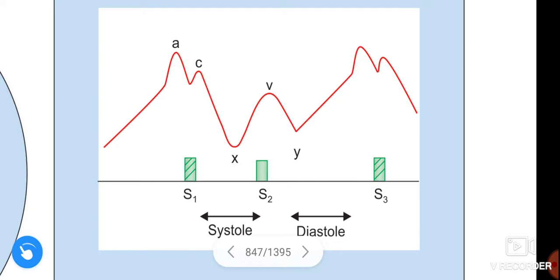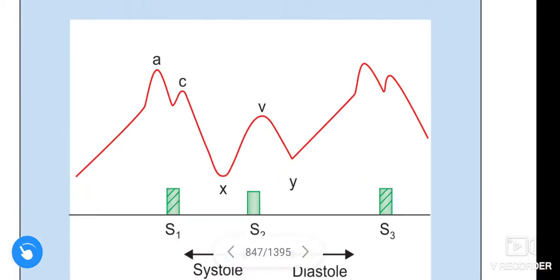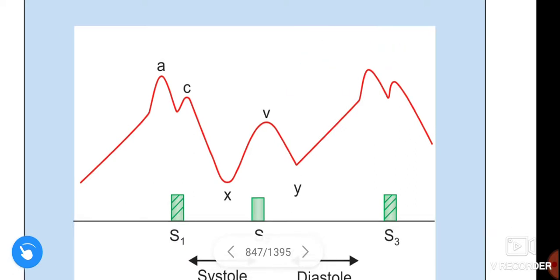The V wave is formed due to the passive rise of right atrial pressure due to the venous return while the tricuspid valve is closed.